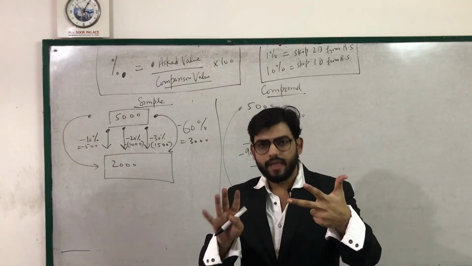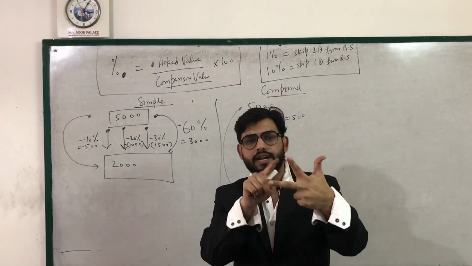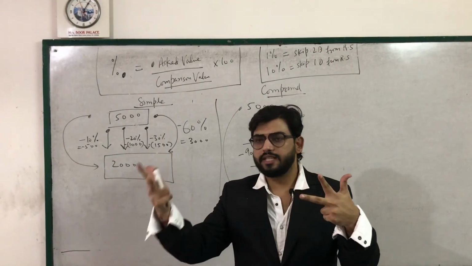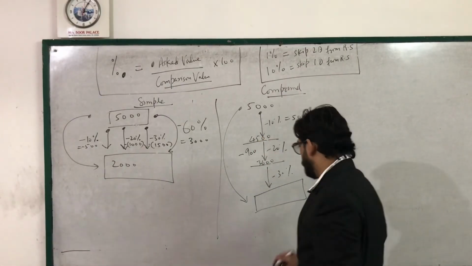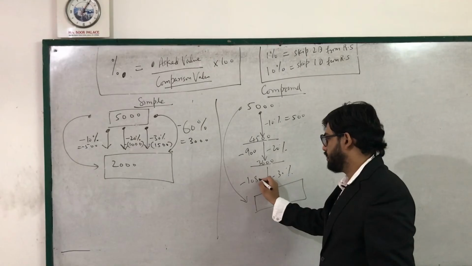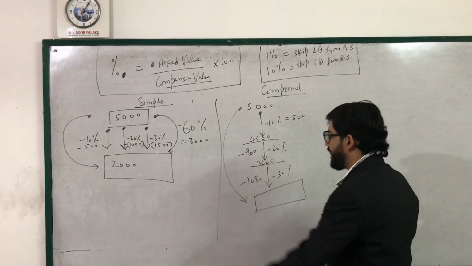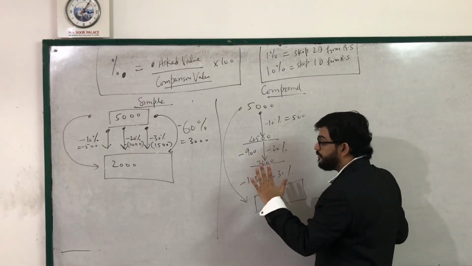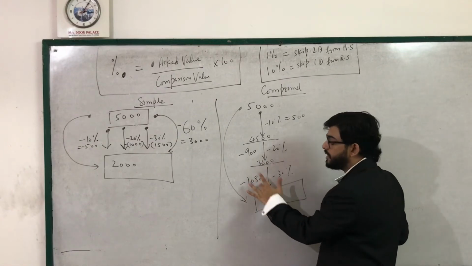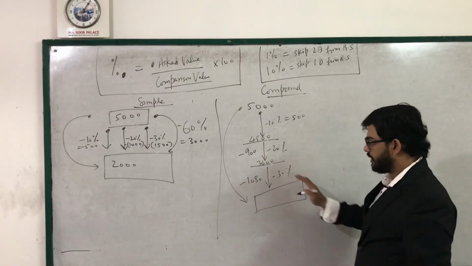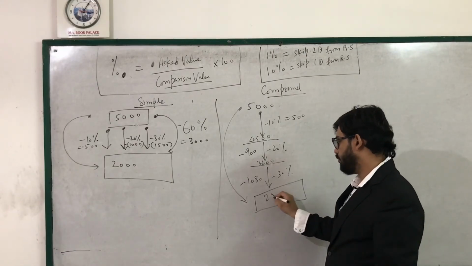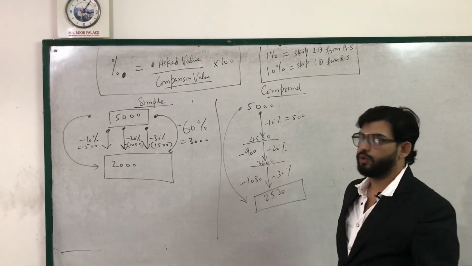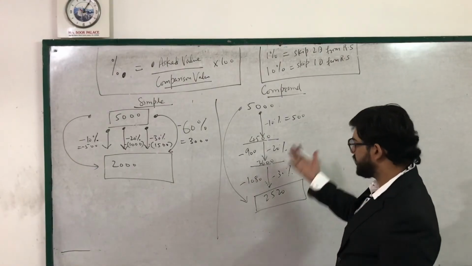Let us break it down: 300, 300, 300 is 900, 60, 60, 60 is 180, club it. 900 plus 180 is 1080. So if you subtract 1080 from 3,600, subtract 1000, it is 2,600, subtract 80, it is 2,520. This is the future value, right? So this is how it is.